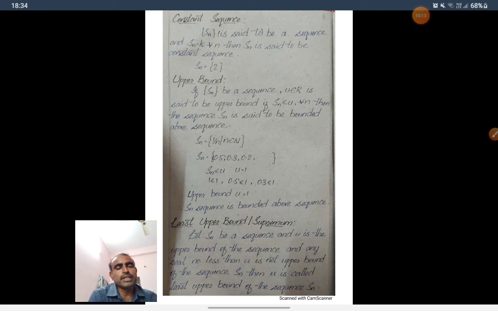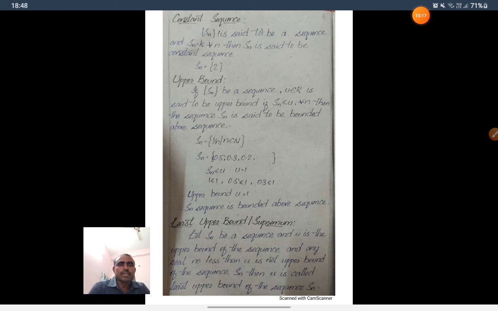The least element we get is 0. If n increases, 1 by n decreases. If n tends to infinity, 1 by n tends to 0. So the minimum value is 0, maximum value 1.